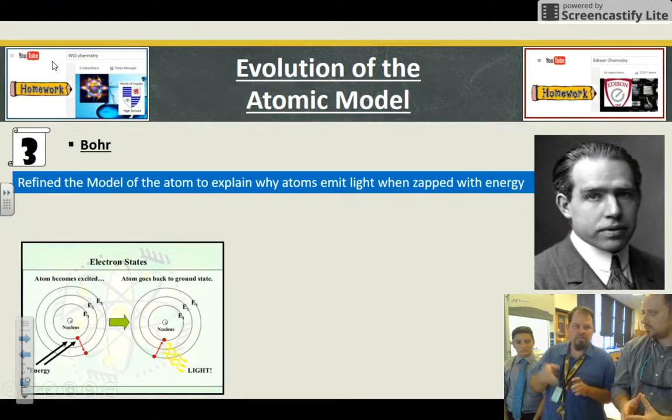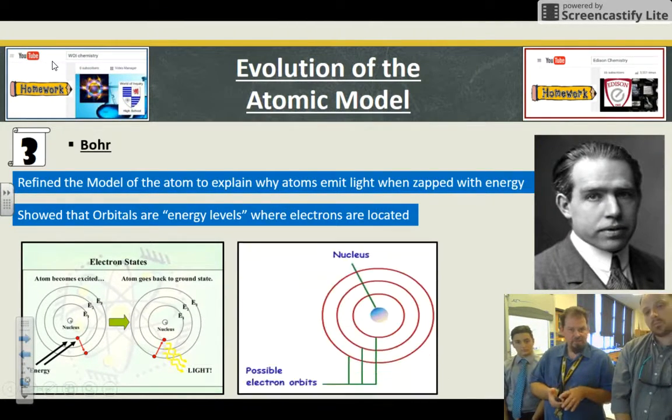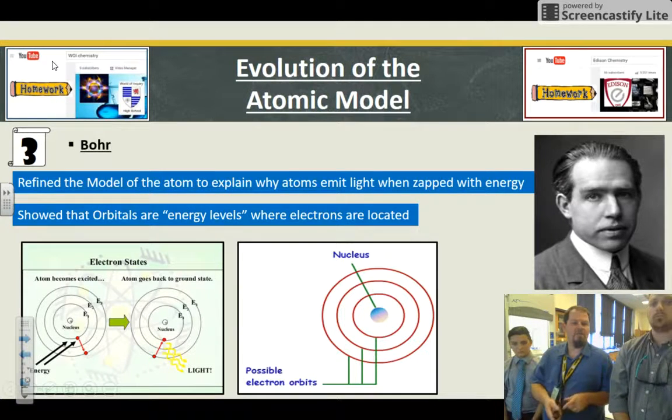So this is how it works. Ready? I give it energy, it jumps up an energy level. And so this is how we came up with this idea that the orbitals have energy levels of distinct energy. And then when it falls back down to ground state, it gives off light, you see the yellow wavies. Light we see is a wavelength. Different colors, different wavelengths. Different wavelengths, different energies. So now we have different energies for every energy level, and that's what Bohr did.